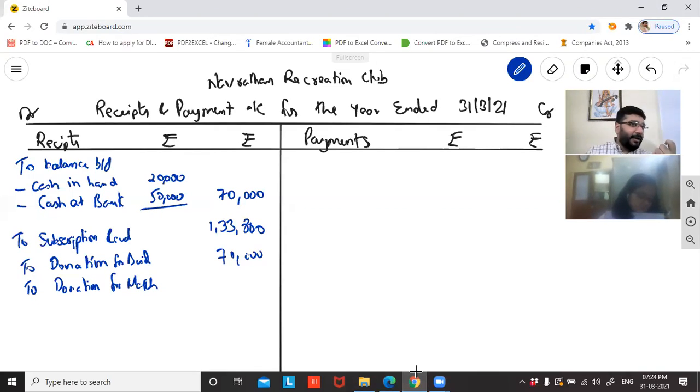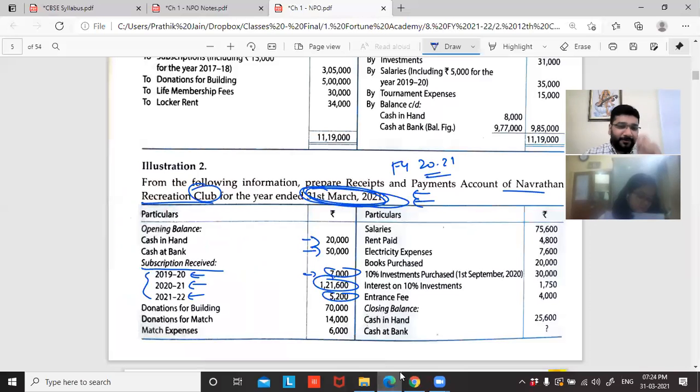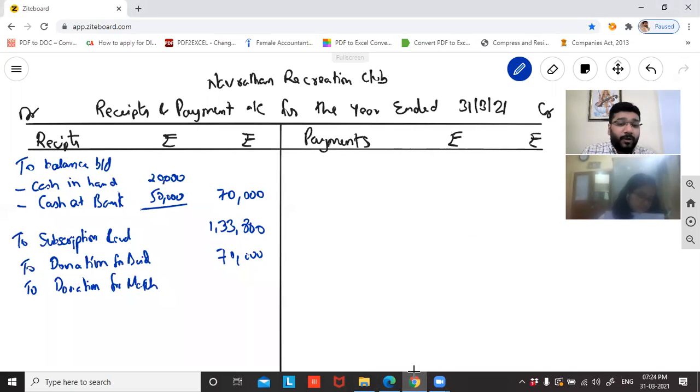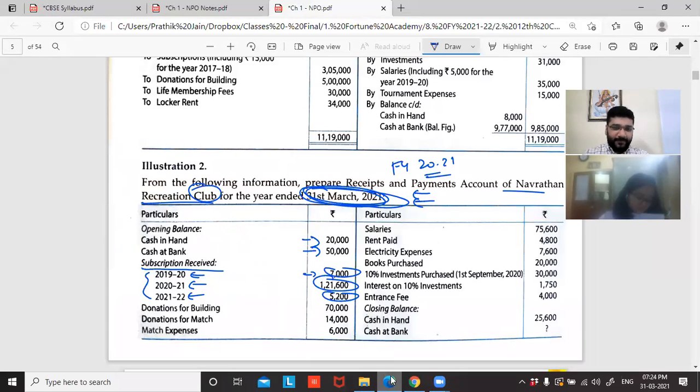I'll try to improve my handwriting. Please bear with me. I'm practicing it on daily basis. Please excuse me for today. How much is it? 14,000. Okay. Come on. Yes. I'll improve my handwriting. Yes.